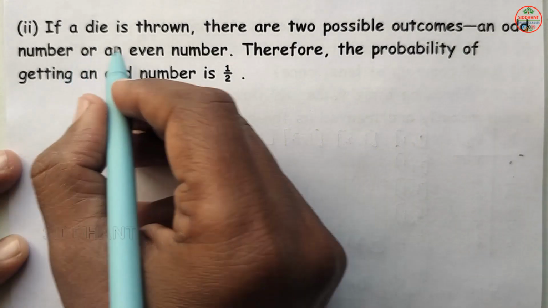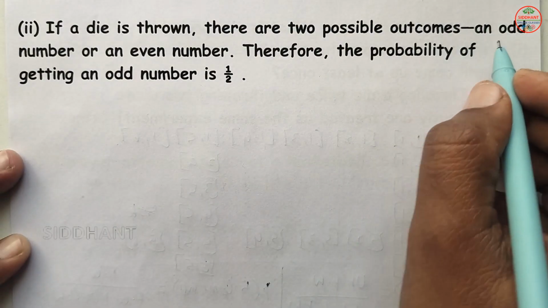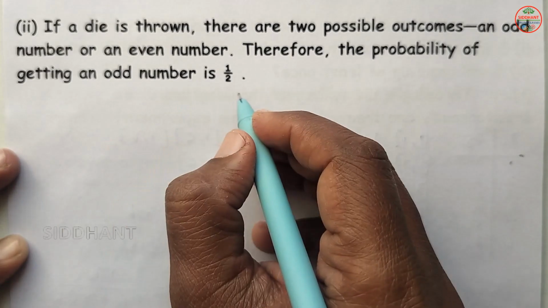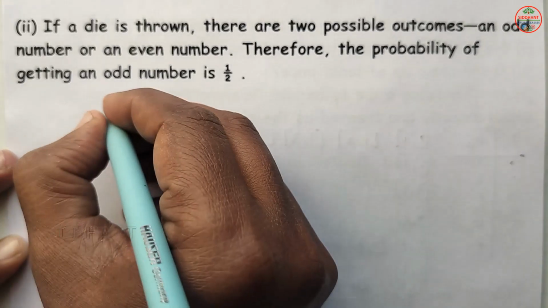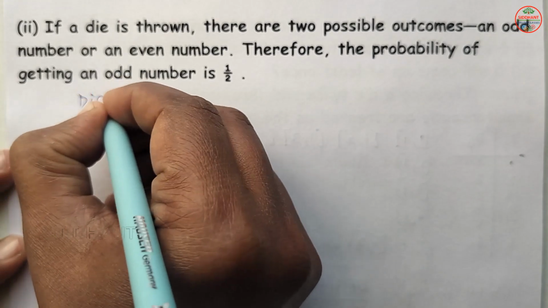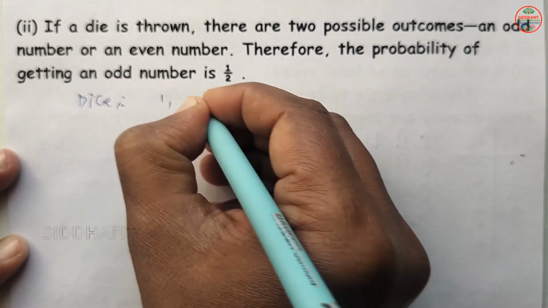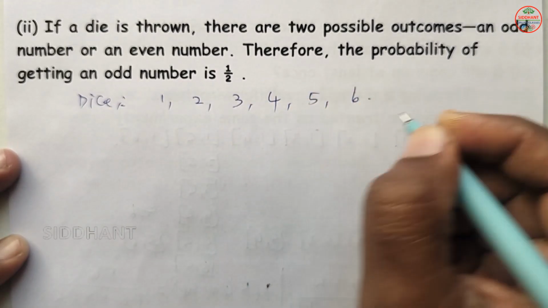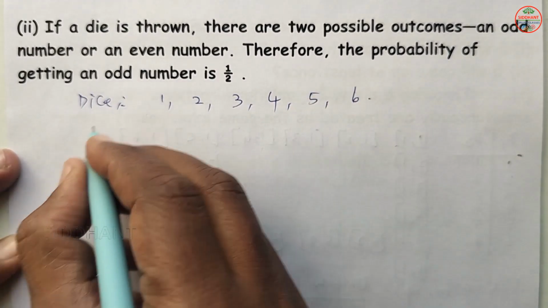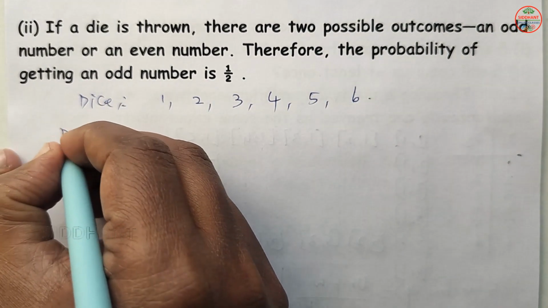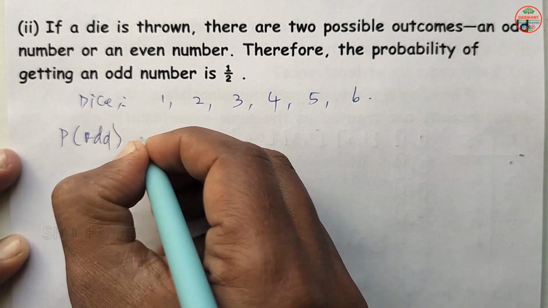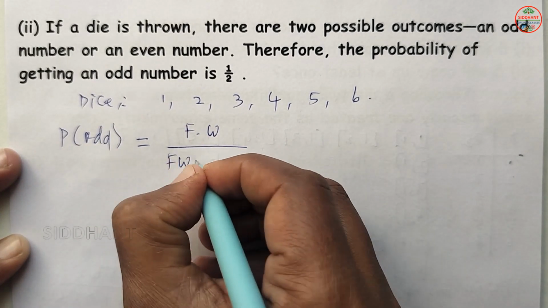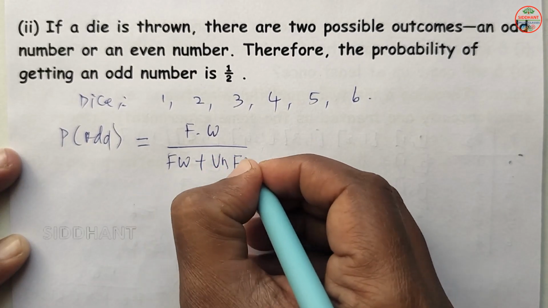Next, second: if a die is thrown, there are 2 possible outcomes, an odd number or an even number. Therefore, the probability of getting an odd number is 1 by 2. So here we know when a die is thrown, we are going to see 1, 2, 3, 4, 5 and 6. These are the outcomes. So P of odd, that is probability of odd, will be favorable ways by favorable ways plus unfavorable ways.